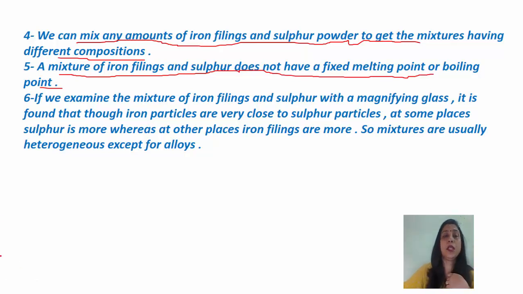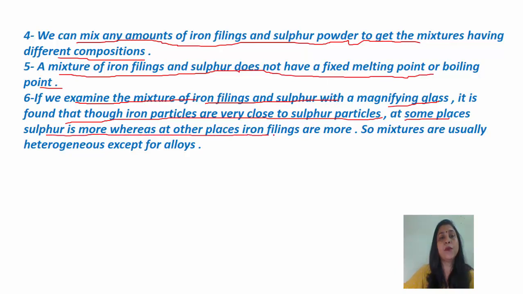Okay. Now, sixth property of mixture. If we examine the mixture of iron filings and sulfur with a magnifying glass, it is found that though iron particles are very close to sulfur particles, at some places sulfur is more, whereas at other places iron filings are more. So mixtures are usually heterogeneous except for alloys.